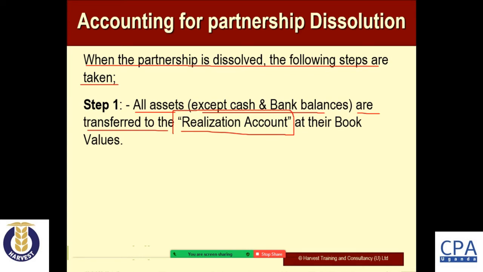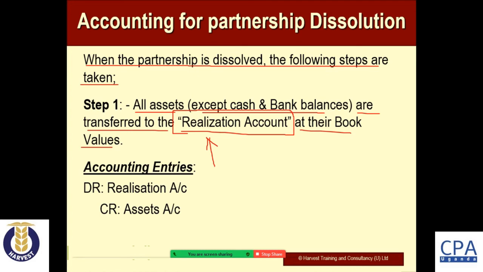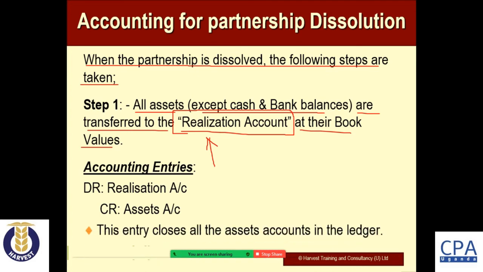At their book values. So it means that when the partnership dissolves, we need to open up what we call the realization account. So that's what I'm going to do. But of course, in the discussion, I still gave the accounting entries. We shall debit the realization account with the book values of these assets and credit the individual assets account.